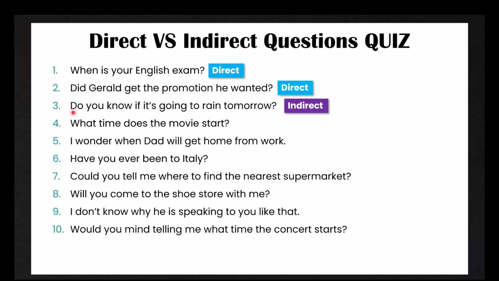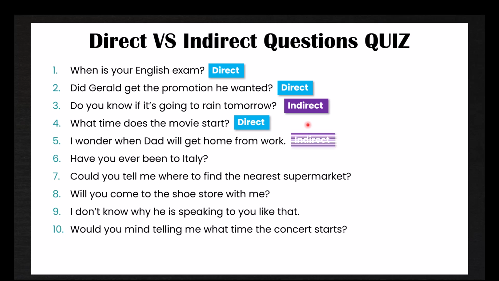We're asking, do you know? And we're also asking, is it going to rain tomorrow? But that would be the direct question. Is it going to rain tomorrow? This is indirect. Number 4 is direct. What time does the movie start? Begins with a question word.